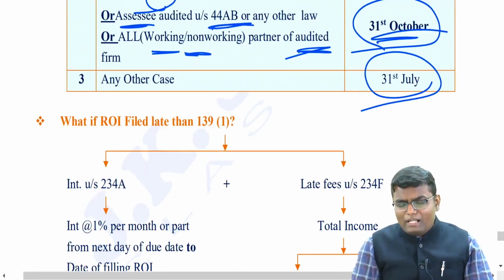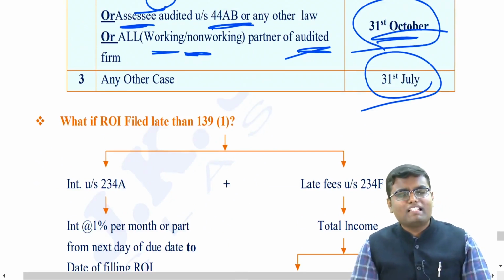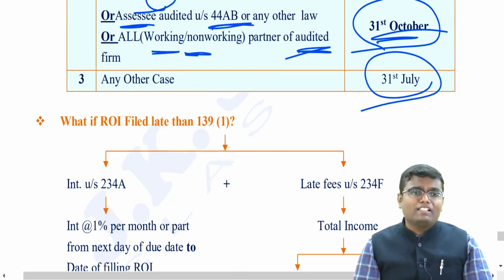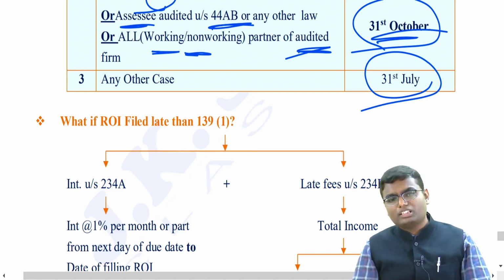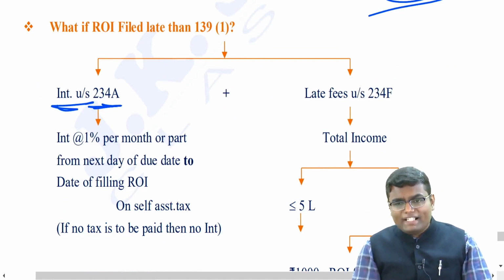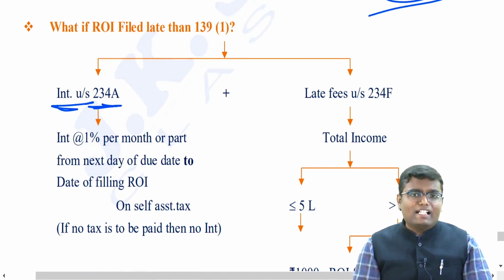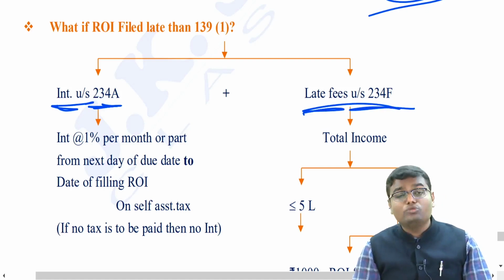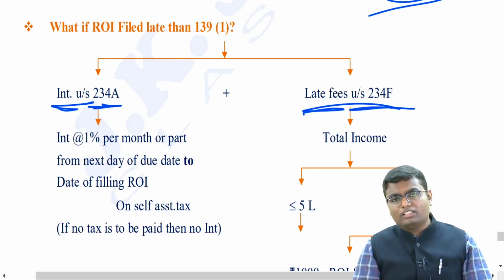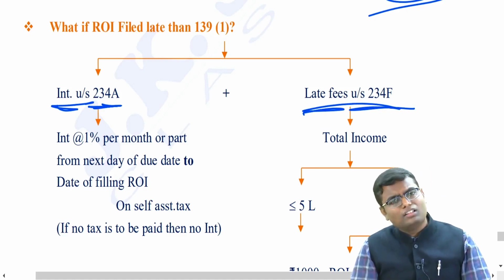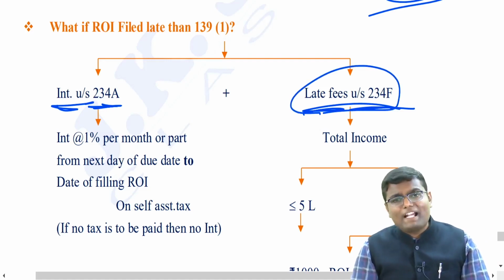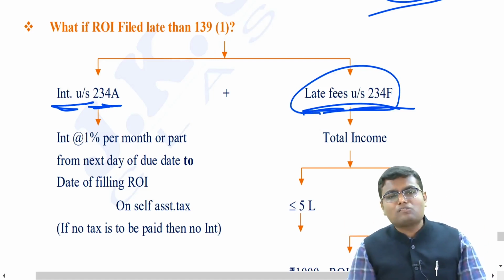Now what if I file my return of income after the due date of section 139 subsection 1? I can file the return, we will see the due dates. But if I file my return of income after the due date of 139(1), I have to pay interest under 234A if my tax is also pending. And along with that, I have to pay the late fee under section 234F also. Now let's say I have filed the return after the due date of 139(1), but no tax is supposed to be paid, then interest will not be applicable, but late fee will be applicable. If tax is also pending, then interest will come and late fee will also come.